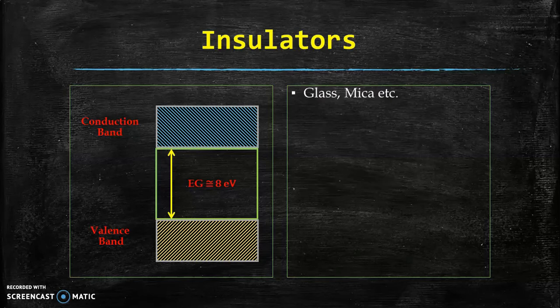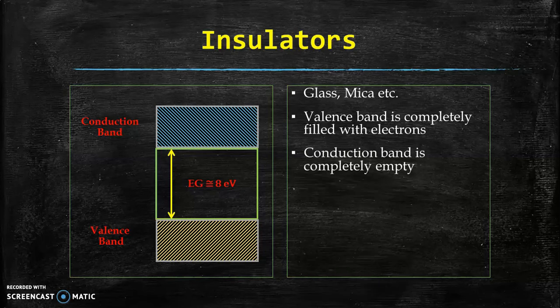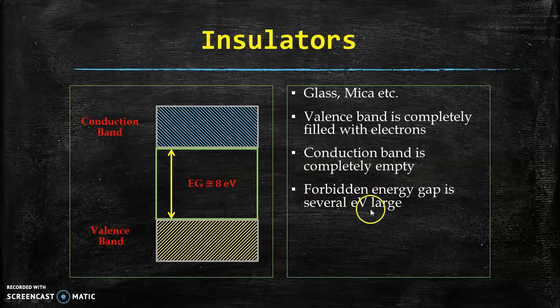Glass, mica, etc. are the examples of the insulator. Valence band is completely filled with electrons and conduction band is completely empty of electrons. Forbidden energy gap in case of insulator is very high and it may have energy gap of several electron volt, and that is approximately 8 electron volt.